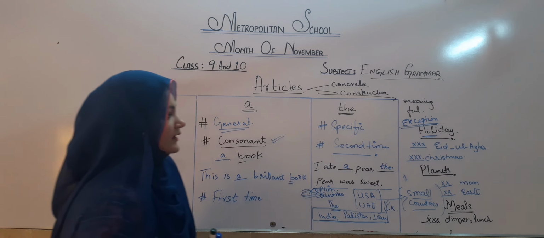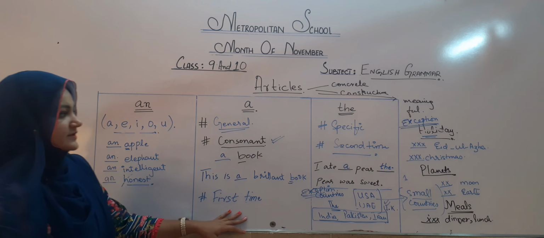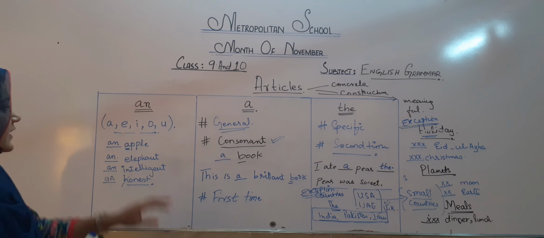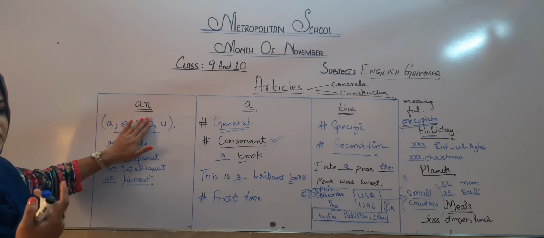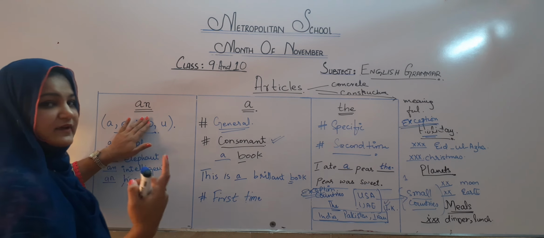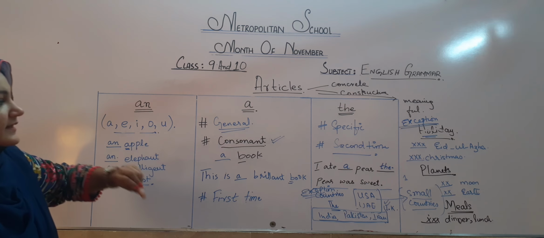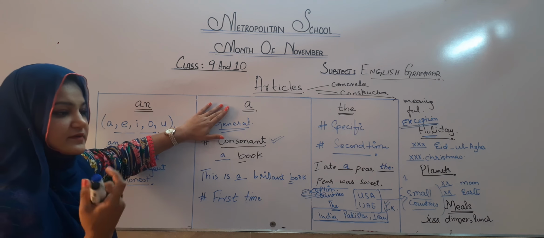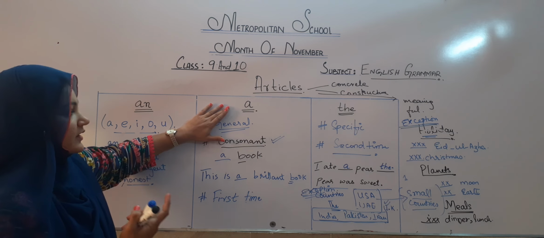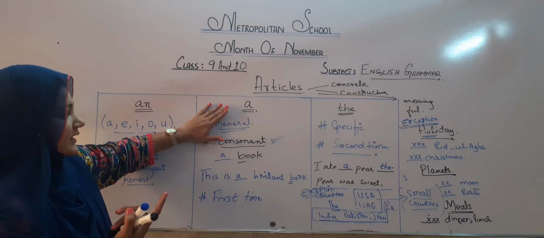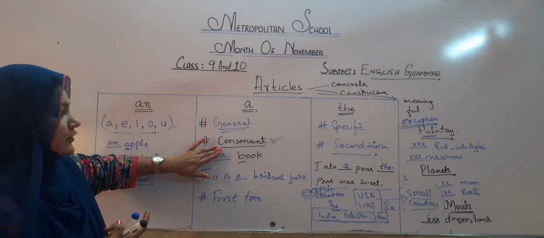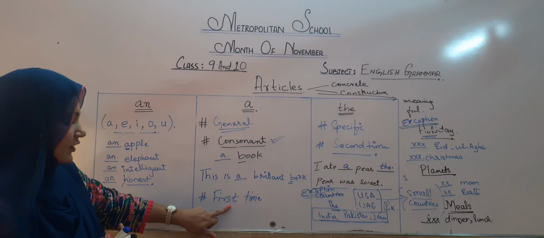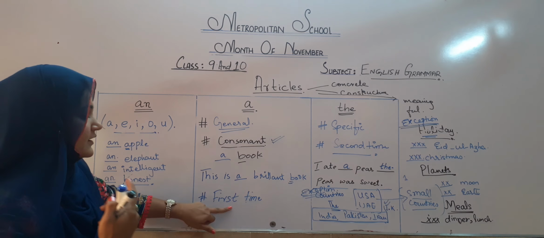So today we have learned about the articles. I'm going to repeat once again for you. Number one, an. We will always use an with words beginning with a vowel. Next, a. When we place a, the sentence should be talking about something in general, the word should begin with a consonant, and we are talking about something for the very first time.